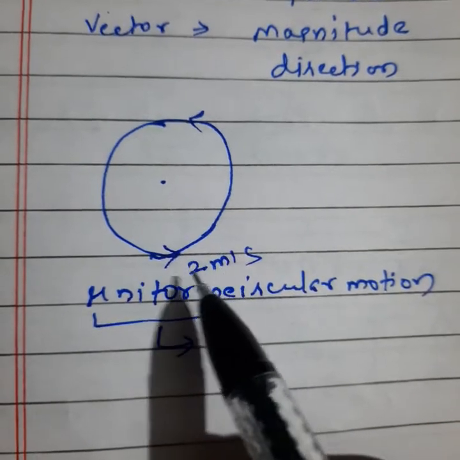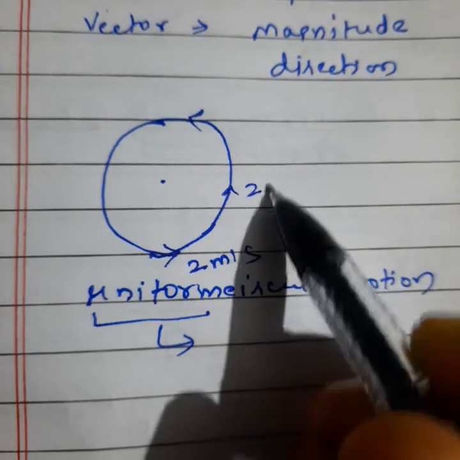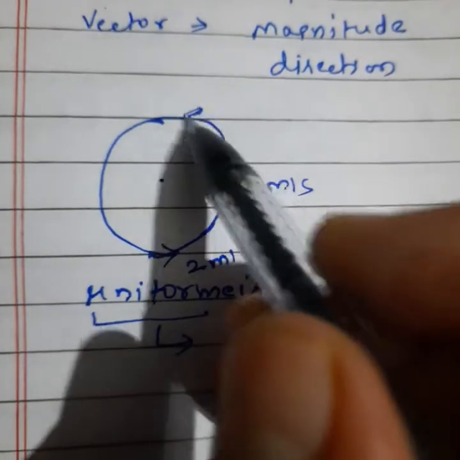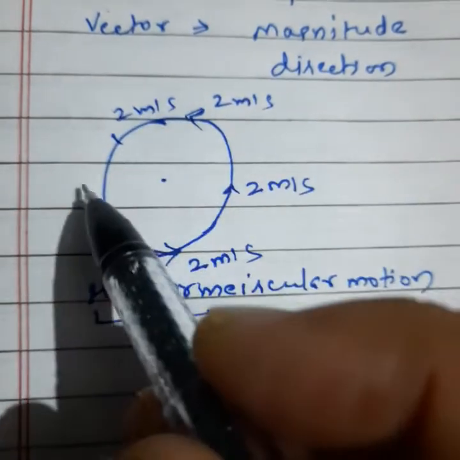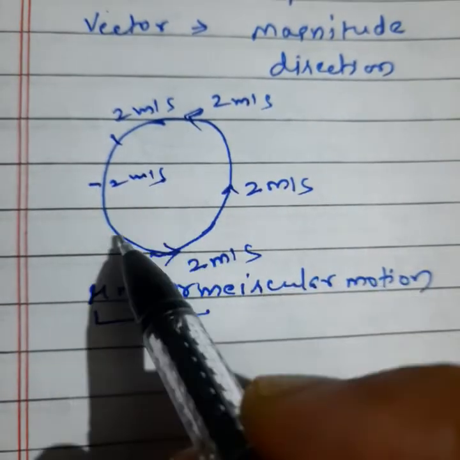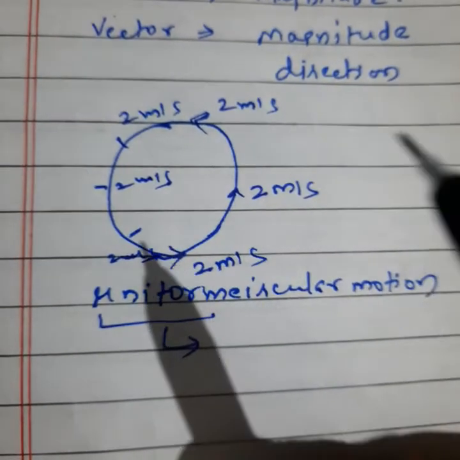Not velocity, that is speed at this point, 2 meter per second. At this point also it is 2 meter per second. At this point also, how much? 2 meter per second. So at all points the speed will be 2 meter per second only.